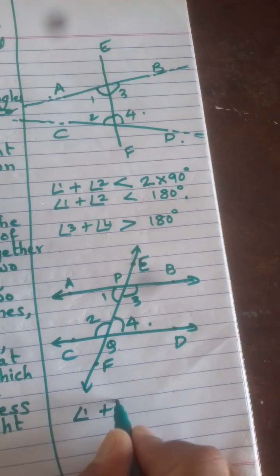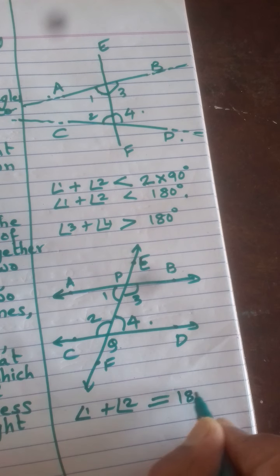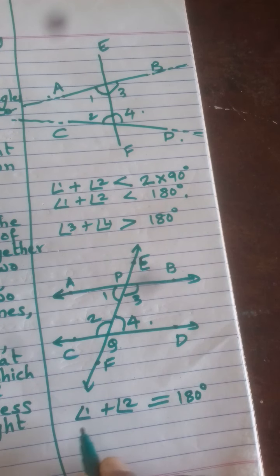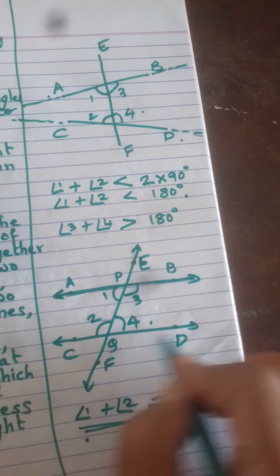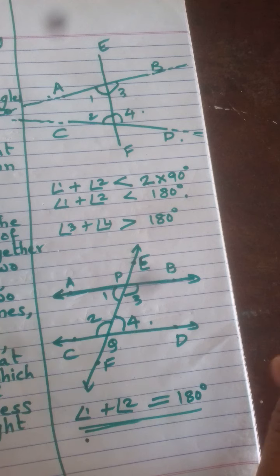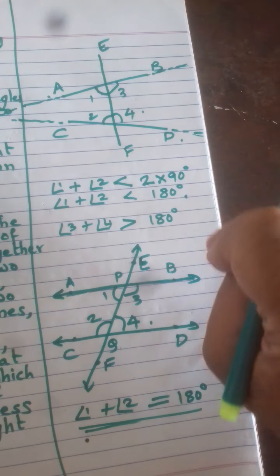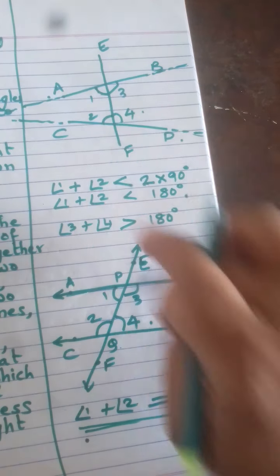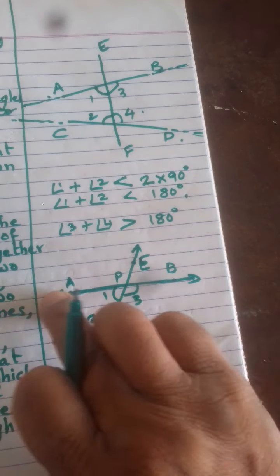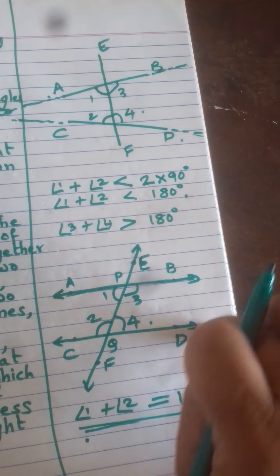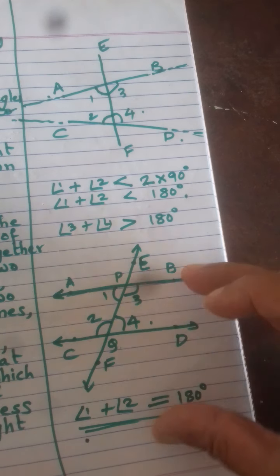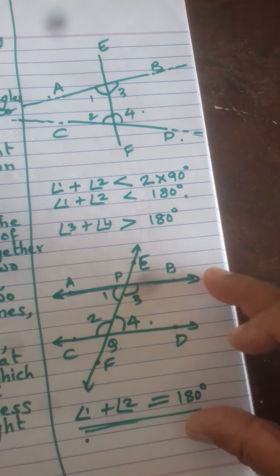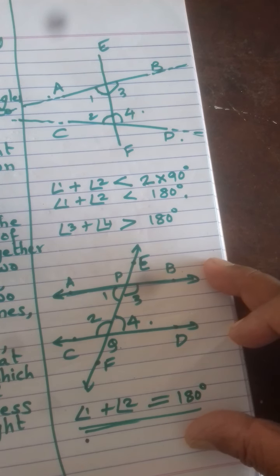In the postulate they are said to be less than 180 degrees. If it is less than 180 degrees, then on that side these two lines will meet. But if angle 1 plus angle 2 is equal to 180 degrees, these lines will never meet, either on the left side or the right side. So this gives a hint of the presence of what type of lines? Parallel lines.